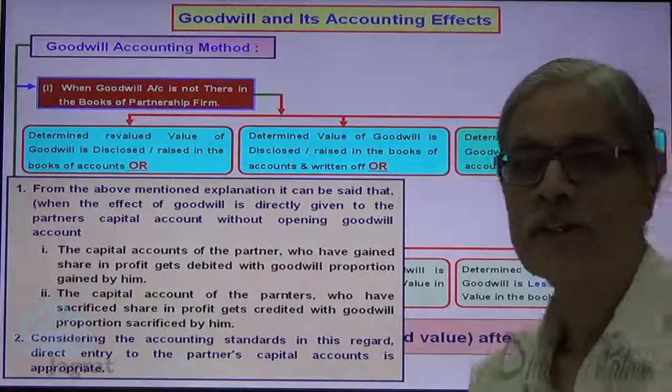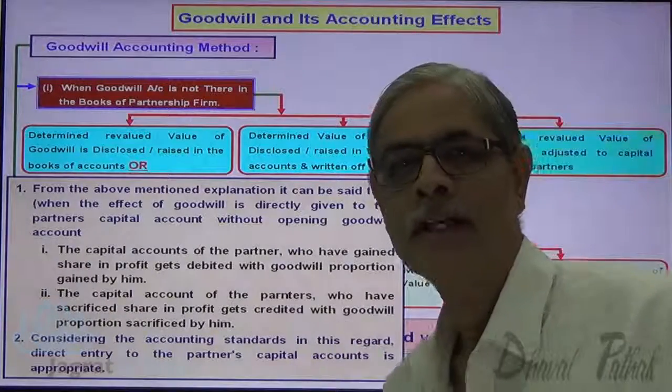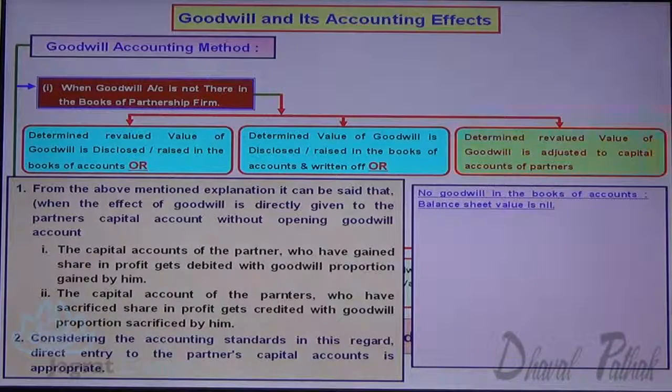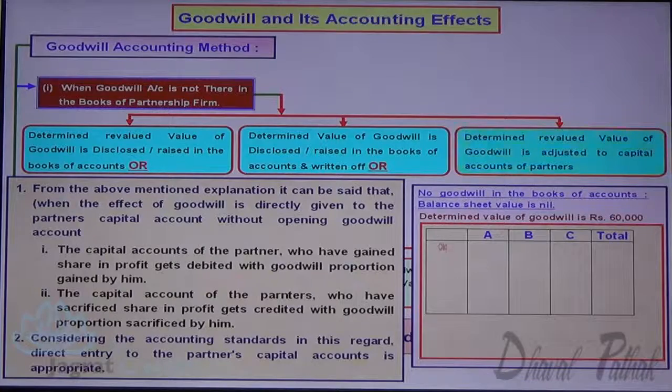Now let me take an illustration and explain this concept. Just observe the screen. There is no goodwill in the books of accounts. The determined value is 60,000. A, B, C are the partners. Their old profit sharing ratio is 1:1:1. New profit sharing ratio is 2:2:1.